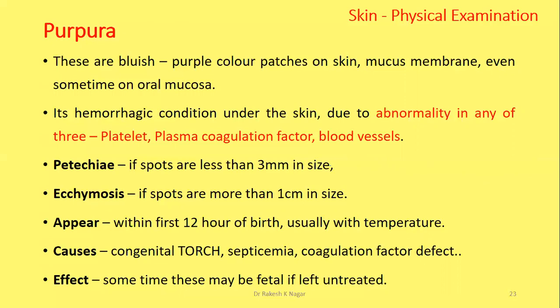Causes may be congenital TORCH infection: toxoplasmosis, rubella, cytomegalovirus, or herpes. Maybe septicemia, maybe coagulation factor defect.